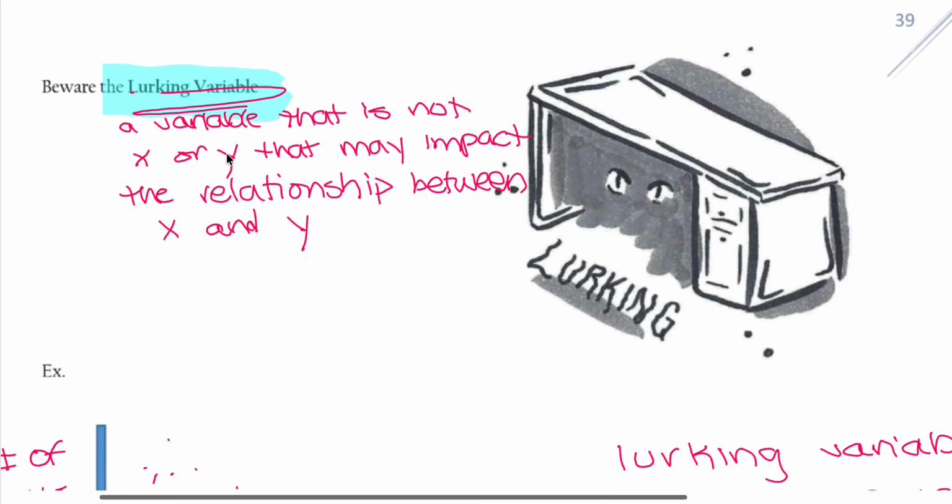So be aware of lurking variables. What is a lurking variable? It's a variable that is not x or y that may impact the relationship between x and y. So it's like a third person outside of the circle, but it will impact both x and y, or the relationship between these two.